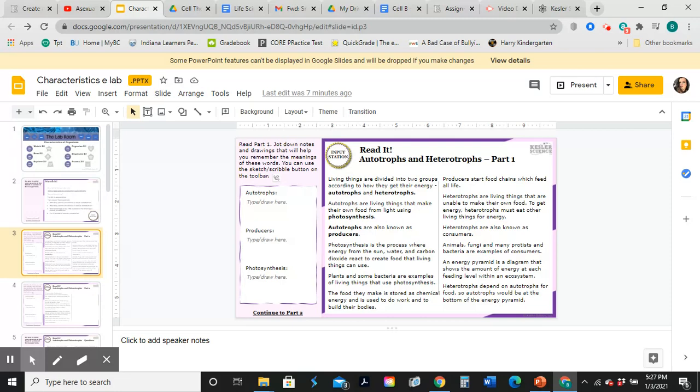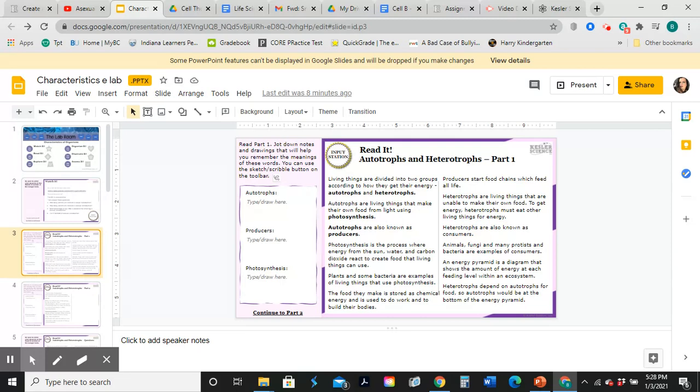Photosynthesis is the process where energy from the sun, water, and carbon dioxide react to create food that living things can use. Plants and some bacteria are examples of living things that use photosynthesis. The food they make is stored as chemical energy and is used to do work and to build their bodies. Producers start food chains which feed all life.